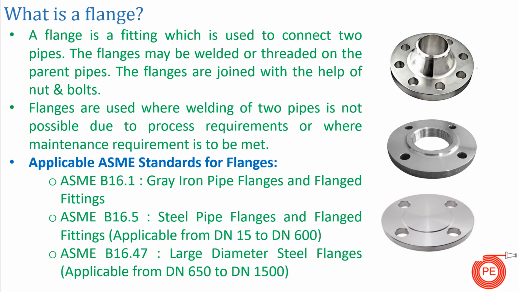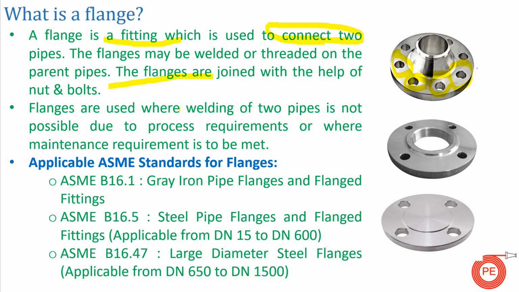So guys, what is a flange? You would all have seen a flange in your day-to-day life. Basically, a flange is a fitting which is used to connect two or more pipes. When we want to connect two or more pipes with the help of a temporary joint, we use a flange. The flanges may be welded, or they may be threaded onto the pipes. Both of these flanges are joined with the help of nuts and bolts. Holes are provided on the bodies of the flanges, and in these holes nuts and bolts are inserted and tightened, and hence we get a pipe to pipe joint.